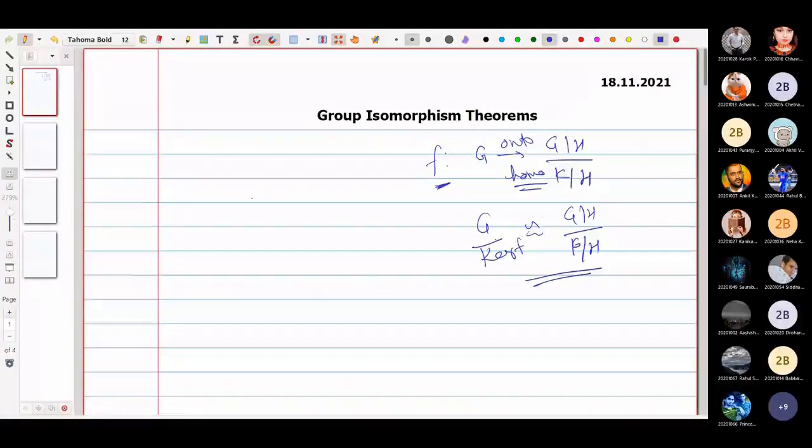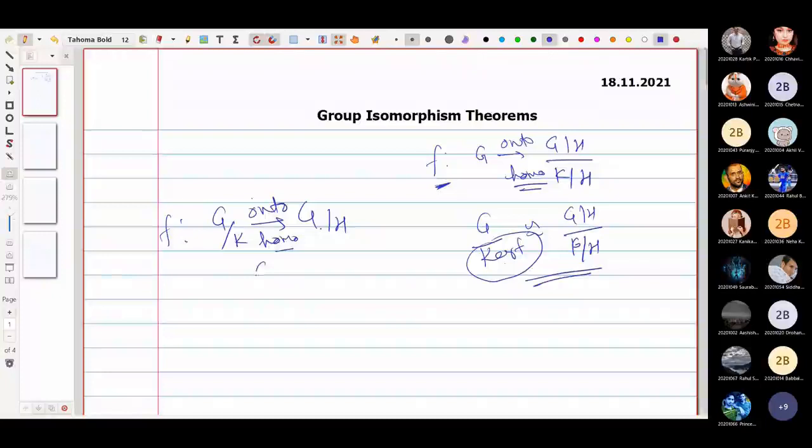And finally, we will prove that the kernel of F is going to be K. Or else we can define a map F from G by K to G by H, and then we can prove it is onto as well as a homomorphism.